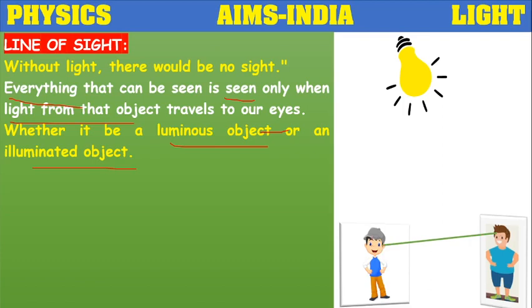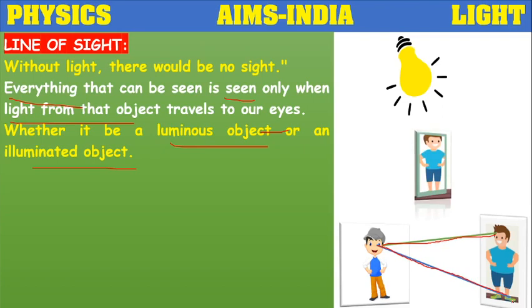So the way in which he is seeing, it should be directly towards the head. If it is like that, then only he can see his friend's head. Or if he wants to see his foot, then what should be his line of sight? He has to see along the direction of his feet, then he can observe his feet.